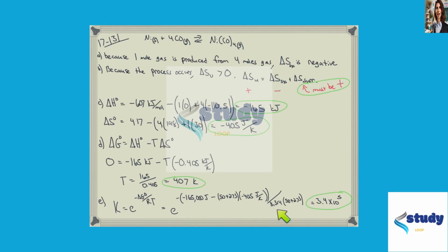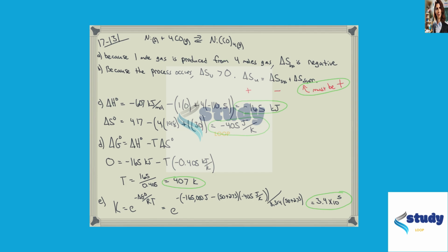I'll then divide by R, 8.314, and T, the temperature is 50 degrees Celsius, but everything needs to be in Kelvin, so I add on 273 down here also. This gives us an equilibrium constant of 3.4 times 10 to the 5th, suggesting this reaction goes to the right at 50 degrees Celsius. It goes in neither direction at 407 Kelvin, and 407 Kelvin is 100 and, what would that be? 134 Celsius. So at 50, it goes in the forward direction.